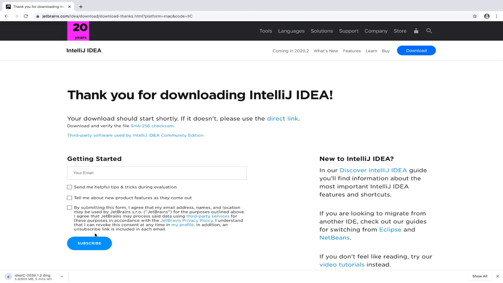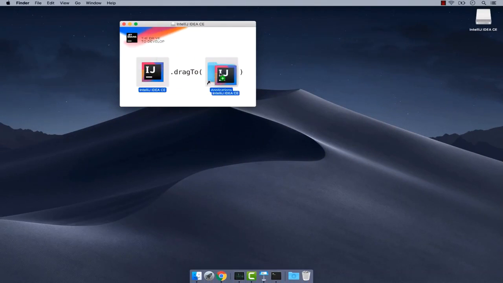And there we go. So just give it a second. Right, so that has completed. Let me click on it and then drag this to applications, and there we go. So you have now successfully installed IntelliJ.